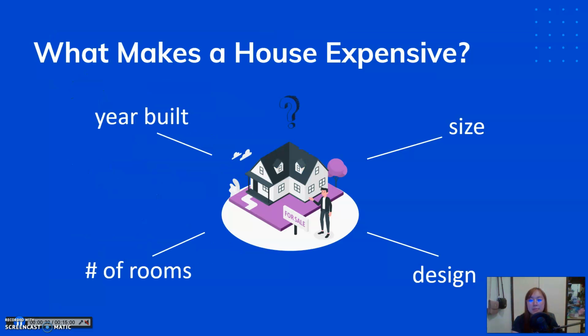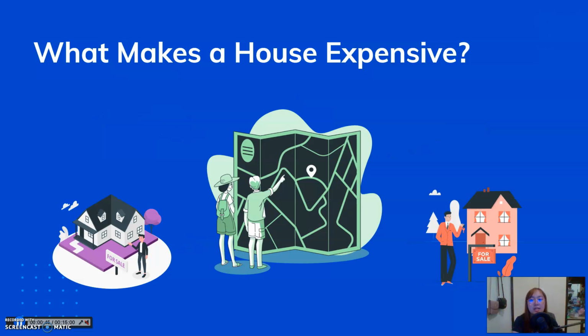Okay, so imagine that you're about to buy your very first house. What's the first thing that comes to your mind as the most important factor that you consider? Is it the size, design, year built, or number of rooms, or just like me, location, and its accessibility to groceries, restaurants, hospitals, etc.? So the general question is, what makes a house expensive?